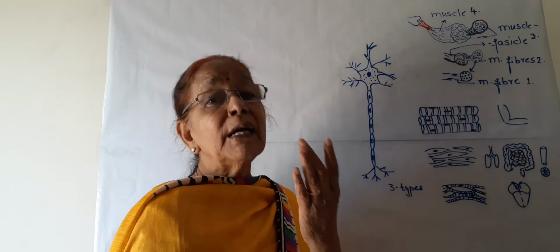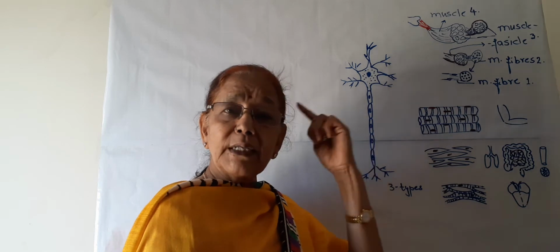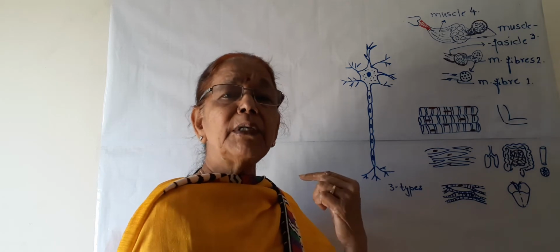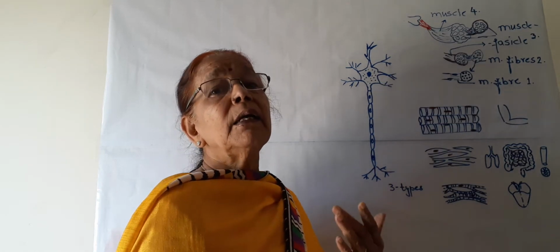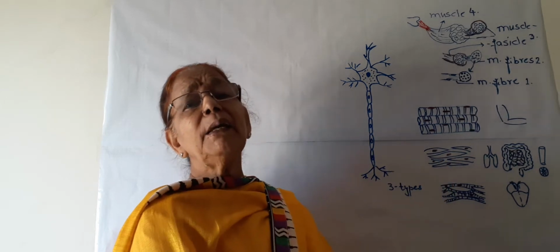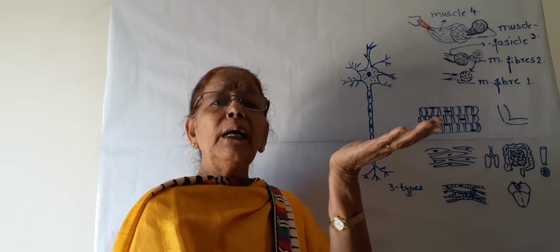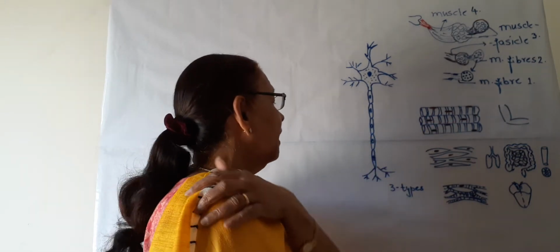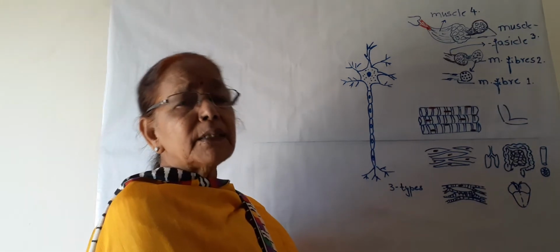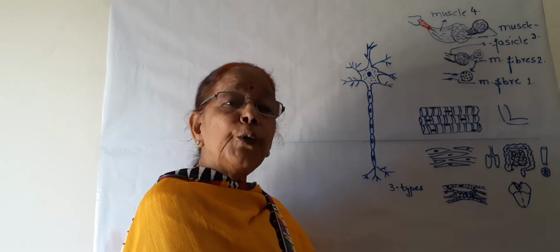We have a nervous system, and this nervous system mainly has three parts. One is the brain inside the skull, second is the spinal cord inside the vertebral column, and third are nerves which spread throughout the body. So these three parts of the nervous system make us at the top of evolution. How do these work together, and what is the basic unit of the nervous system? The basic unit of the nervous system is known as the nerve cell or neuron.